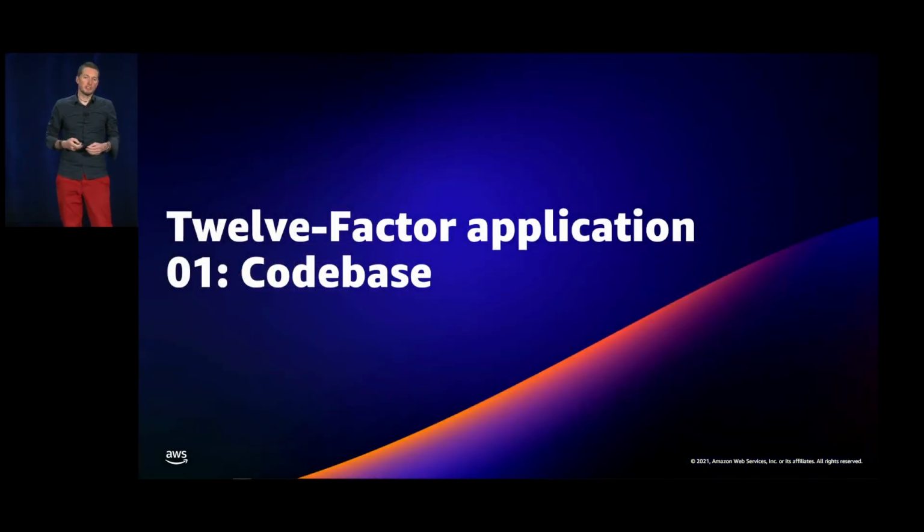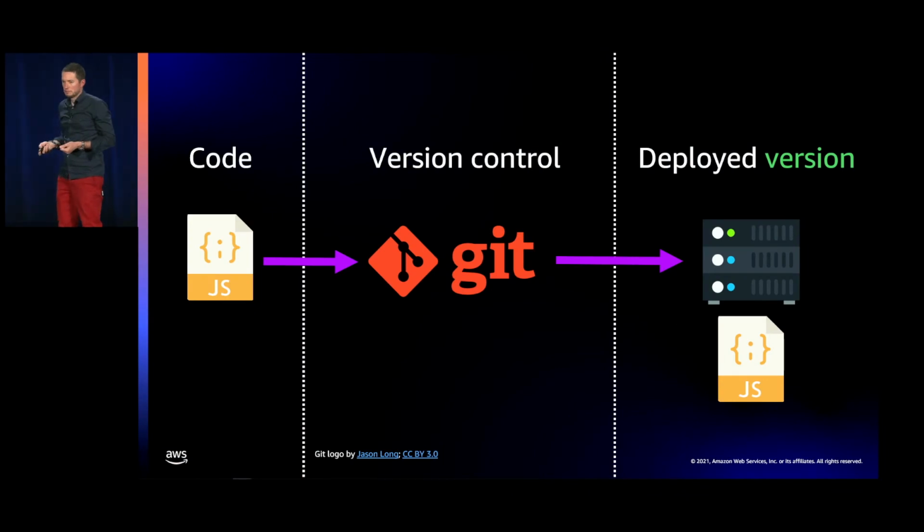Moving on to the first principle, code base. What you want is version control, and the most common way of doing that today is using Git. You can use GitHub, AWS CodeCommit, Bitbucket, or GitLab for version control. You have your code, you push it to version control, and then you deploy a version.